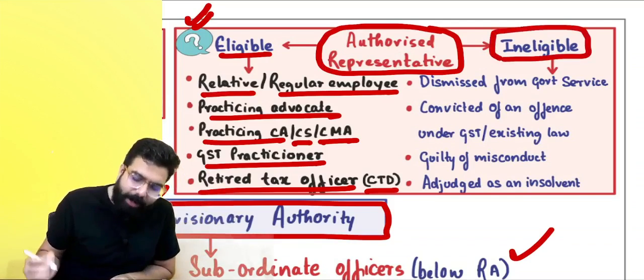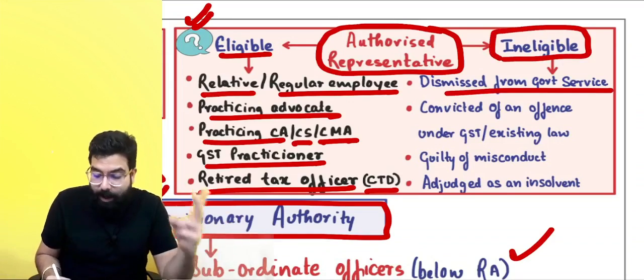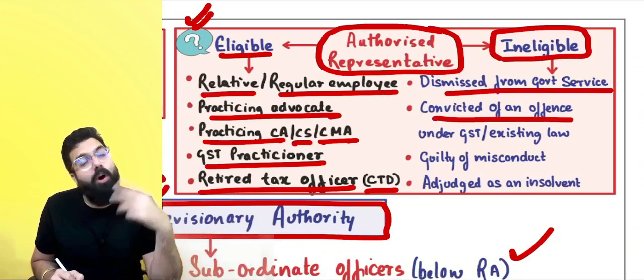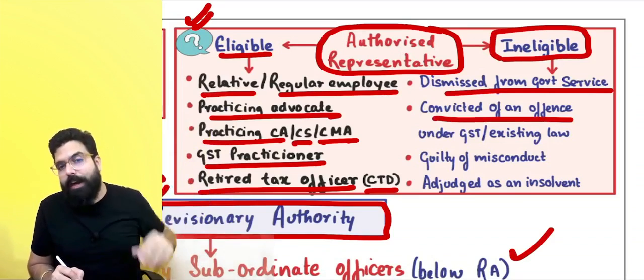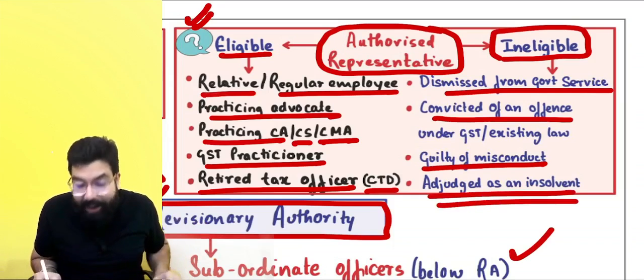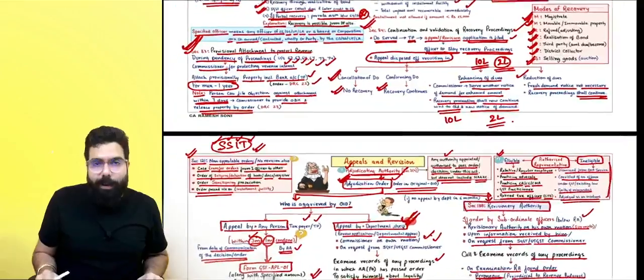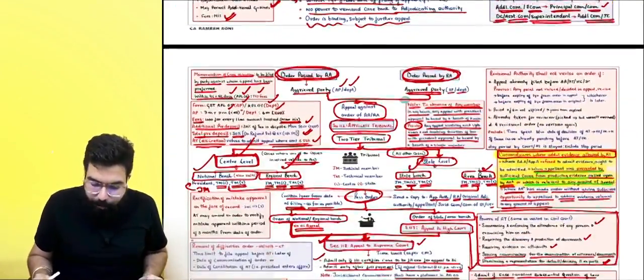Who are the people who are ineligible? People ineligible are those who are dismissed from government service, convicted of an offense under GST law or any existing law, meaning the earlier law, any person who is guilty of misconduct, or any person who has been adjudged as insolvent. These are the people who are ineligible to be your authorized representative. Okay, sir, point is clear.